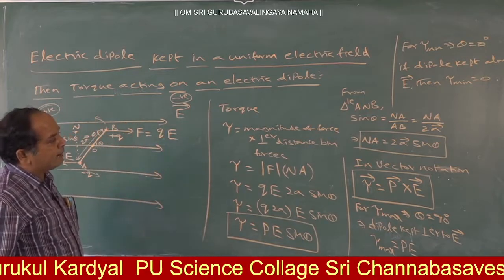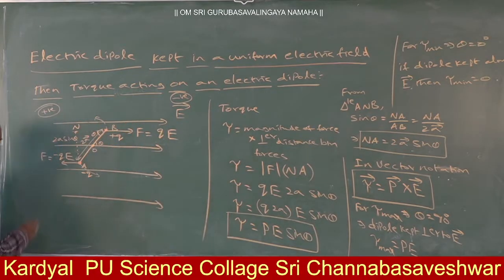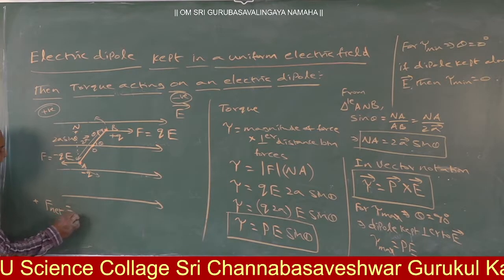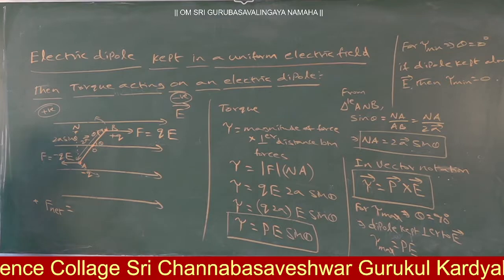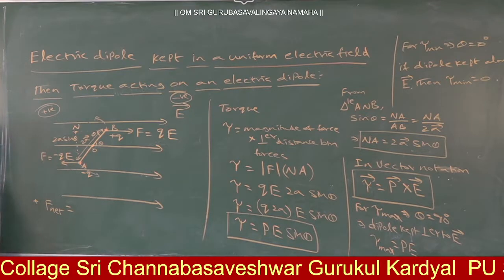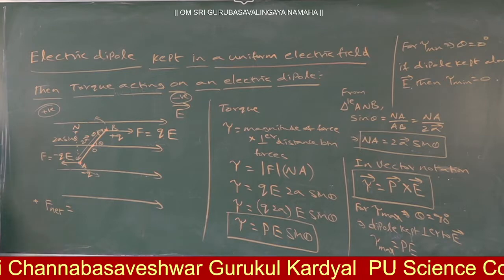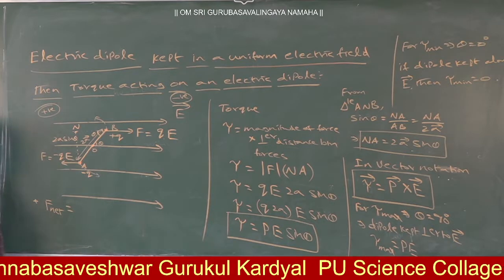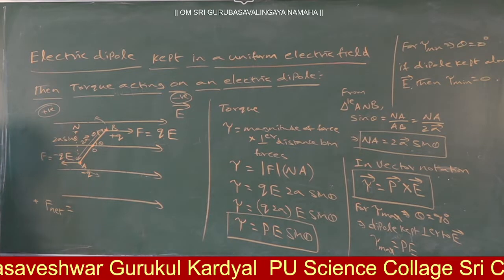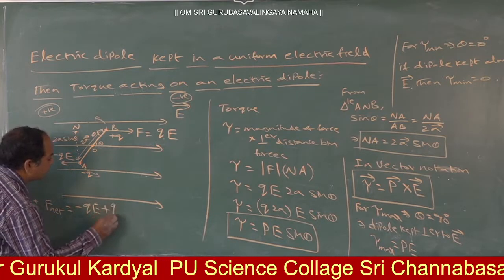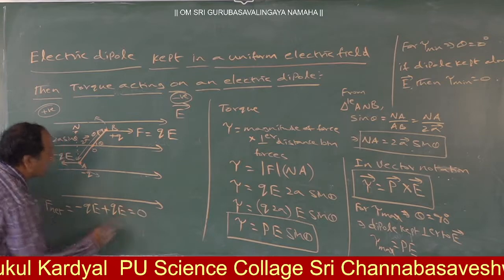Now after this, another important one: try to tell what is the net force acting on it. How many forces are acting? Two forces. What are those? Minus QE, plus QE. So net force, what? Minus QE plus QE is equal to what? 0.